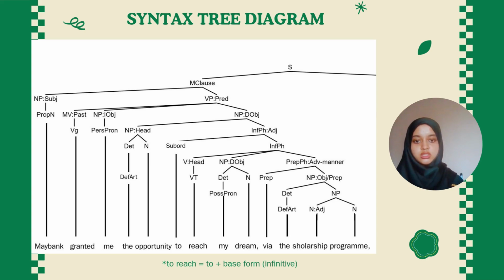For the first branch is the verb reach, which is verb type VT. For the second branch, we have the noun phrase direct object, my dream. My is under determiner and possessive pronoun. Dream is under noun. For the last branch is via the scholarship program, as prepositional phrase functioning as adverb of manner. For the first one, we have preposition via. The second branch is noun phrase object of preposition. The is under determiner and definite article. Scholarship program is under noun phrase. Scholarship is a noun that is acting as an adjective, and program is a noun.